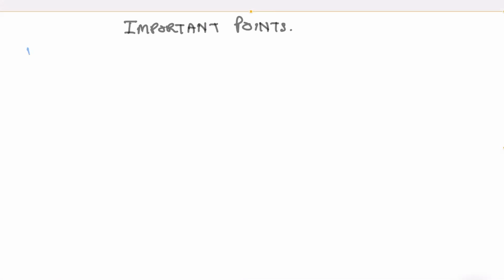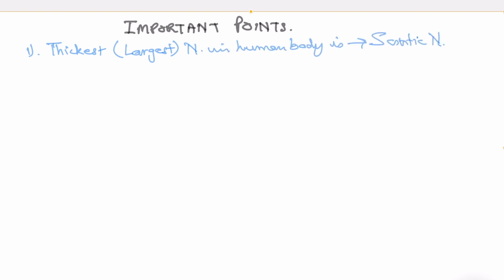One thing I just told you: the thickest, also called the largest, nerve in the human body is the sciatic nerve. Remember that the sciatic nerve arises from the lumbosacral plexus. It has 2 components, the tibial component and the common peroneal component, wrapped in a common epineurium. When it emerges from the greater sciatic foramen into the gluteal region, passing below the piriformis, its thickness is around 2 centimeters.